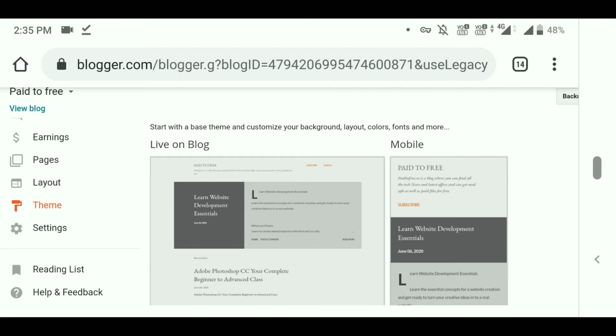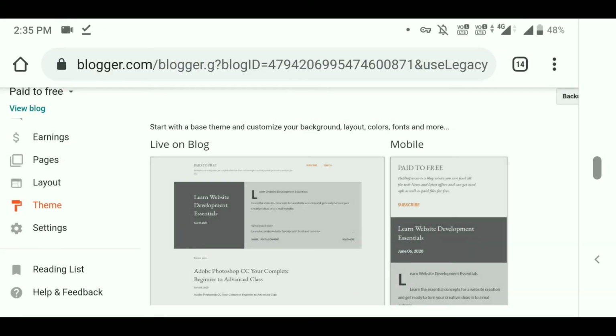For the person who is taking a hosting service, you must take the SSL certificate. It's nothing but HTTPS, which provides security. So this is the thing we have to do.